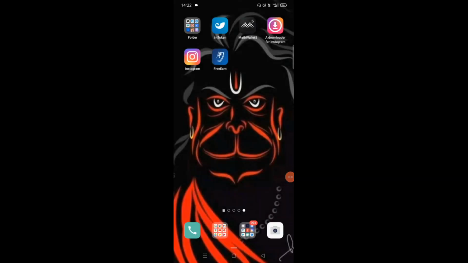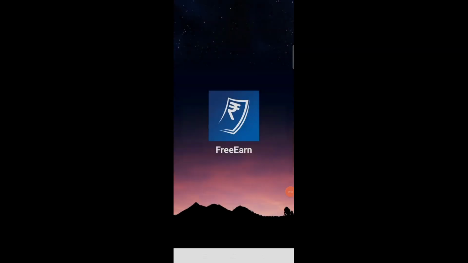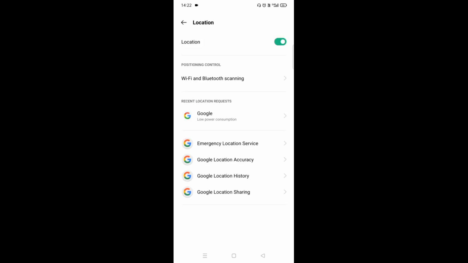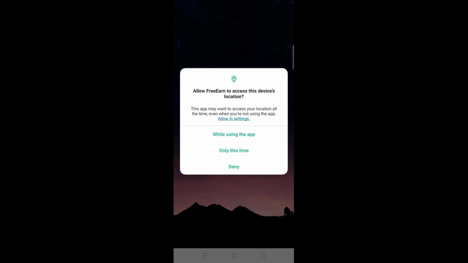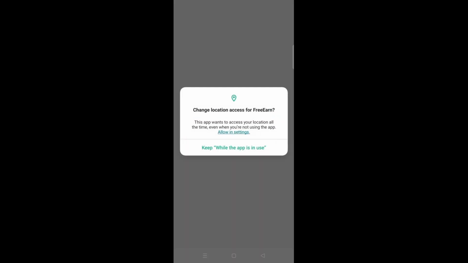So guys, first of all you must have downloaded the app, then you will open it from here. You can see the app icon here, and you can open it from here. First of all, it can ask for some permissions, so you can allow the permissions. There is no harm for your security. I just allowed the location. After that, you can continue to the app.